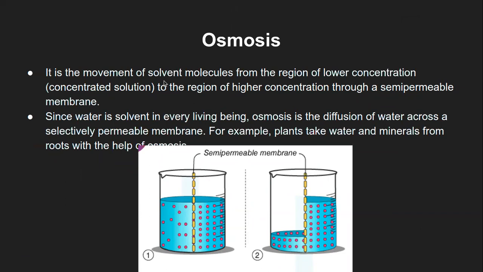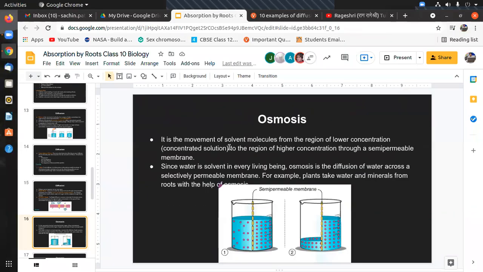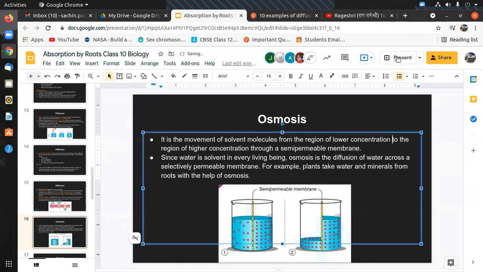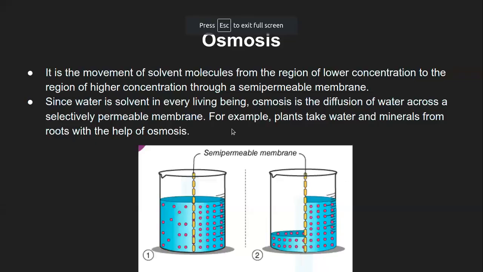In this case, osmosis is the movement of solvent molecule from a region of lower concentration, that is a dilute solution, to the region of higher concentration, that is a concentrated solution.